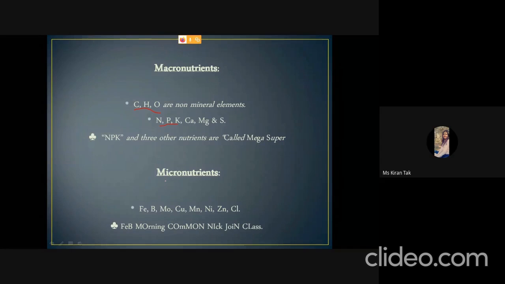The next is micronutrients. So here the statement is Feb morning, common Nick join class. Iron, boron, molybdenum, copper, manganese, nickel, zinc, and chlorine. Okay, so we can make our own funny statements so we can remember these nutrients.